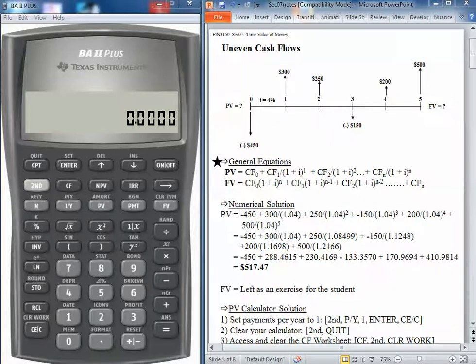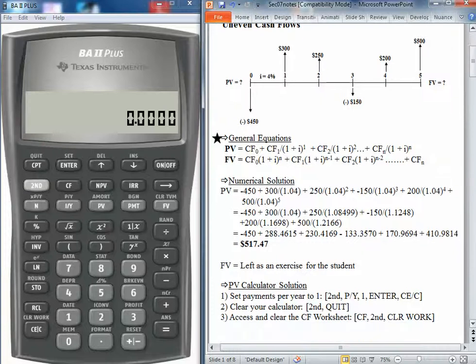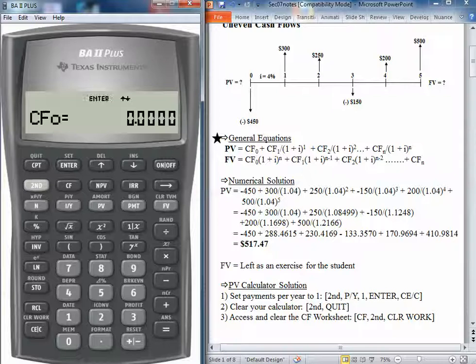Let's do that using your calculator. We want to start by clearing time value of money and clearing anything that might be on the calculator, so second quit. We need to take one additional step. We need to clear our cash flow worksheet. In order to clear the cash flow worksheet, we enter the cash flow worksheet and then we hit second clear work. And that's going to clear anything that might be in this cash flow worksheet.